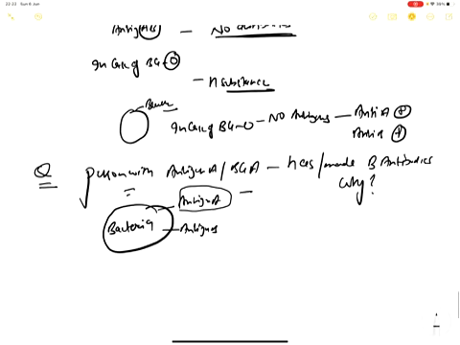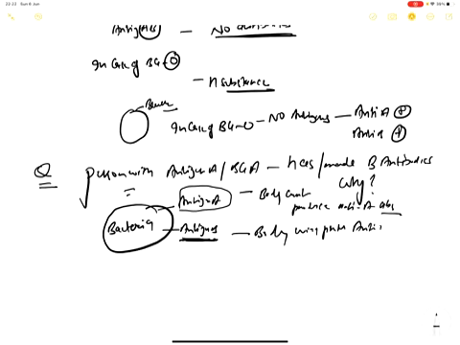So the body can't produce anti-A antibodies. This is what I made crystal clear. But in case of antigen B, this antigen B is present and that is foreign. The body did not recognize this antigen B, and it was not presented during the phase of development. So the body will produce anti-B.